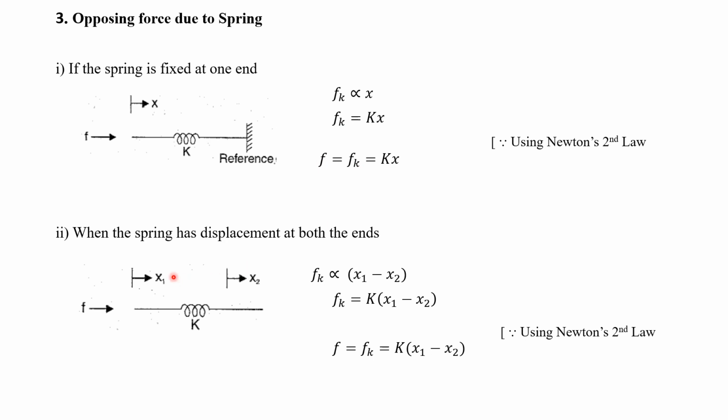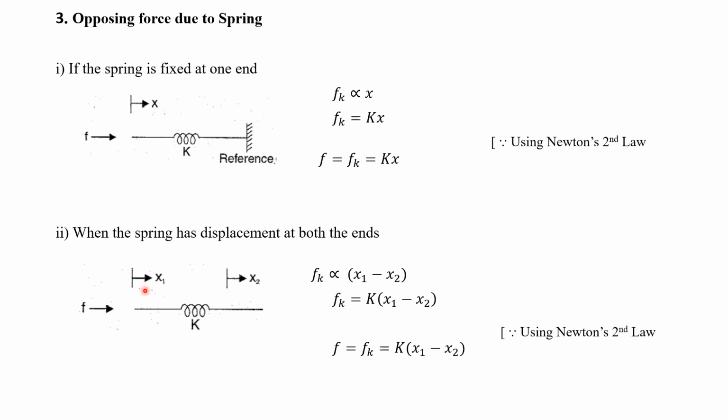So now what we have to do is, we have to consider both ends of the spring free. That is, when the spring has displacement at both the ends. At one end we are applying an applied force, input force F, and the other end is free. It is not connected to the fixed surface, but it will be connected to one of the other elements. In this case, at both ends we have a displacement.